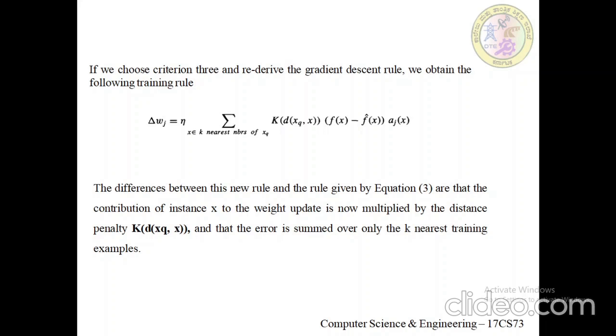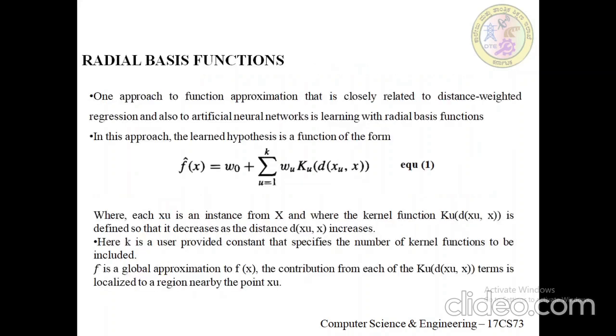So these are some of the remarks on locally weighted regression. Hope locally weighted regression is clear to you. It is very important with respect to the examination. So next, let's look at radial basis functions.